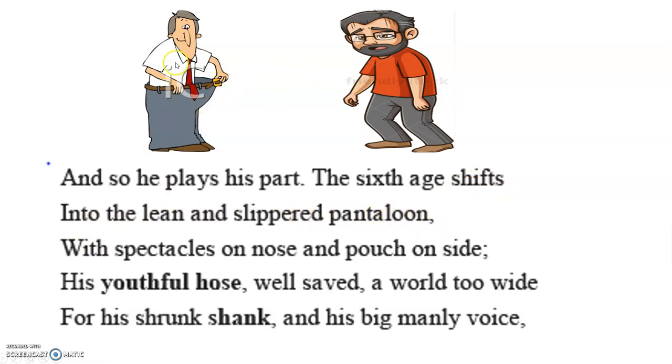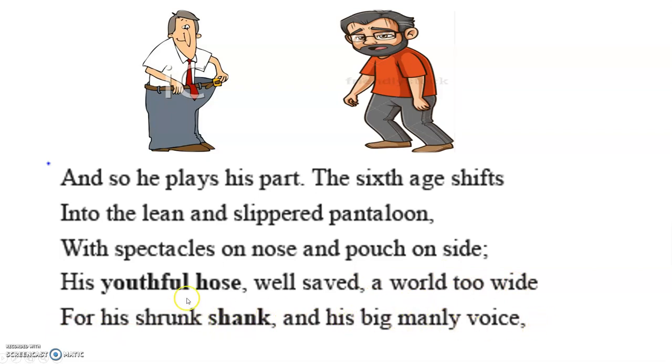So you see then he loses his weight and now his clothes are not fitting as they used to fit earlier, with spectacles on nose and pouch on side. So he has weight coming on the side of his body also, and his youthful hose well saved. So youthful hose, you're talking about close fitting covering for legs. Okay, he wears clothes which are close fitting, and a world too wide for his shrunk shank, and his big